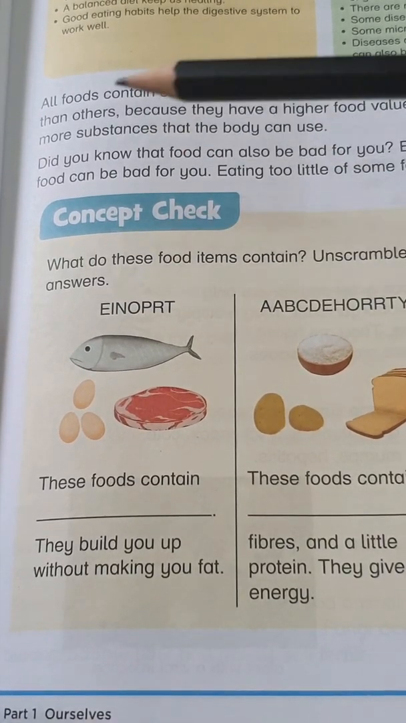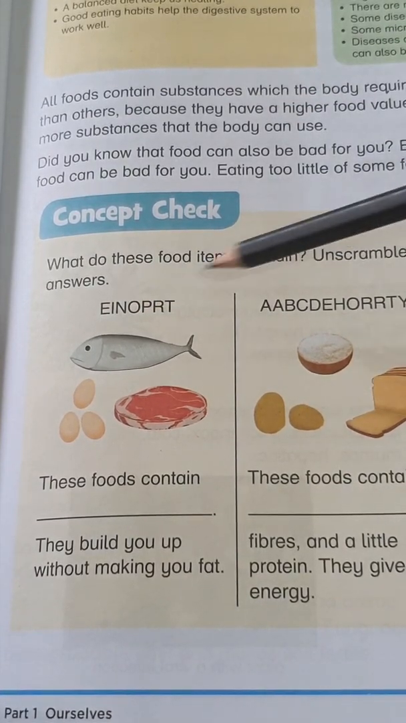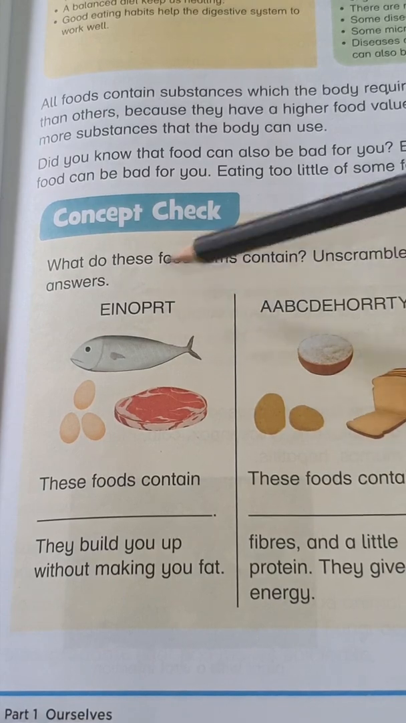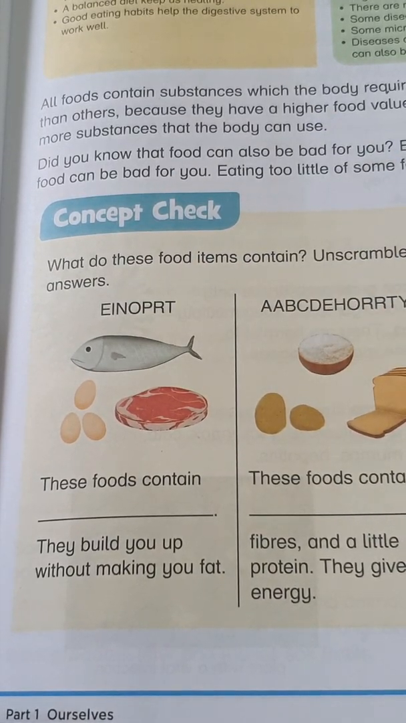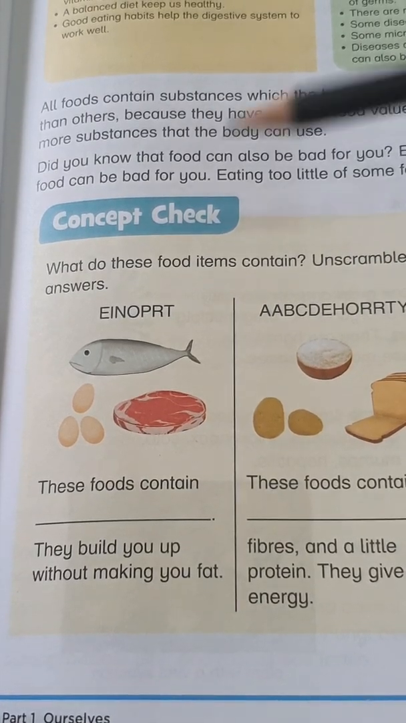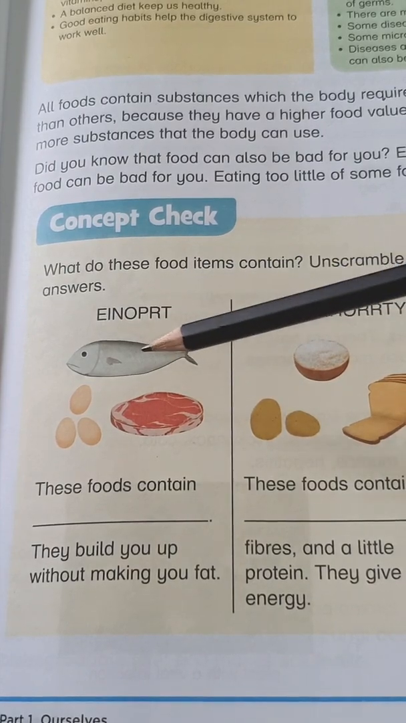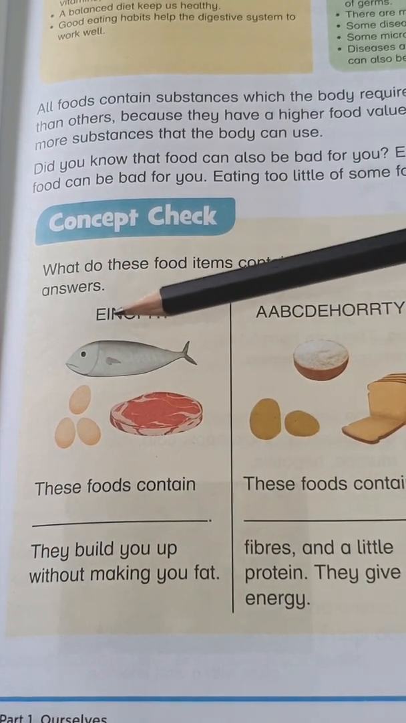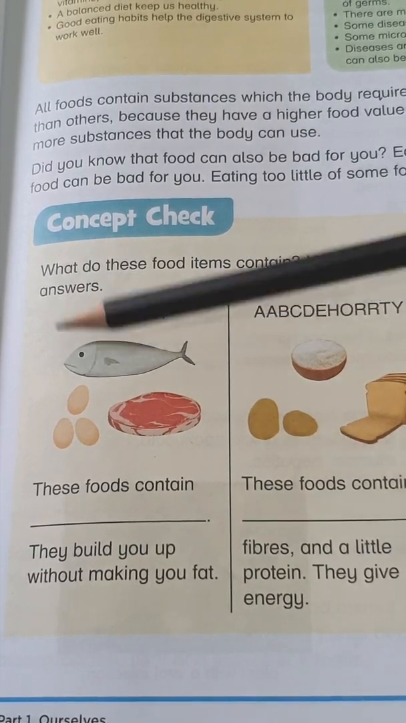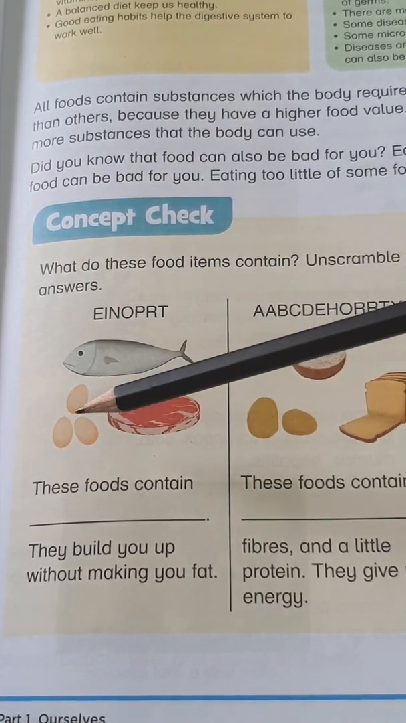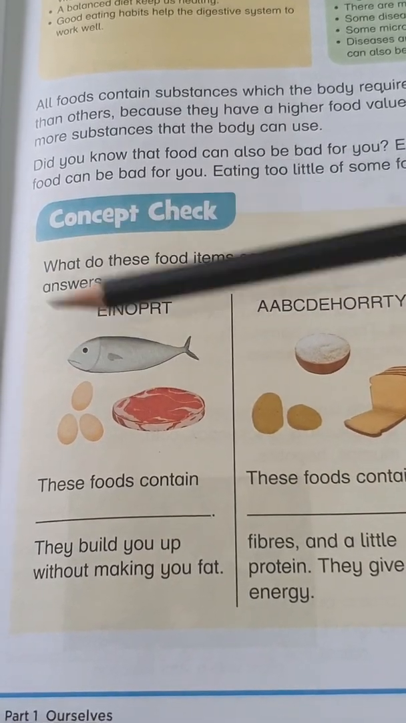Let us go to the concept check of this lesson, which gives us some unscrambled words. Let us go for this. You can see this word means it is protein, this is carbohydrate, and this is vitamins. These foods contain protein. Seafood is very good for our health. There are so many proteins in fish, in shrimps, in any kind of fish, and eggs are very good for proteins. You can use them on alternate days.